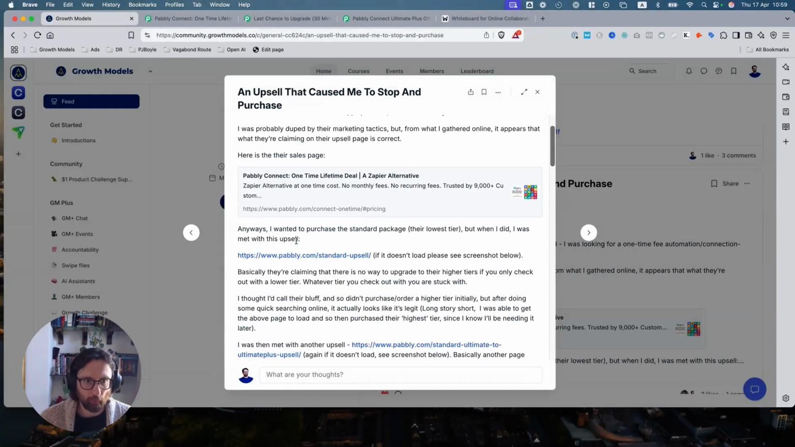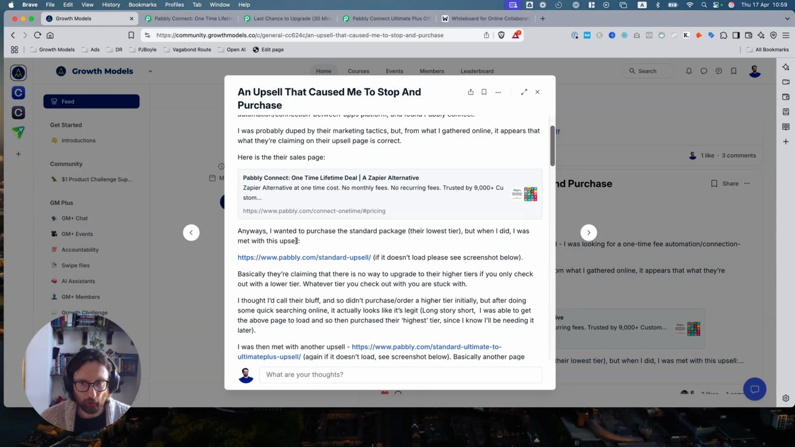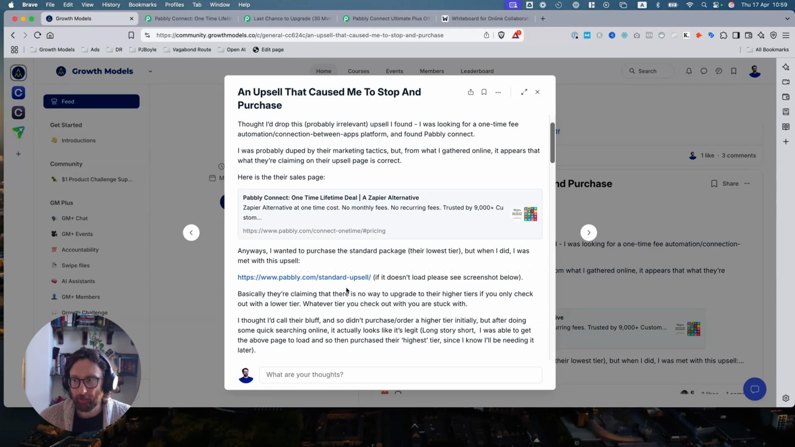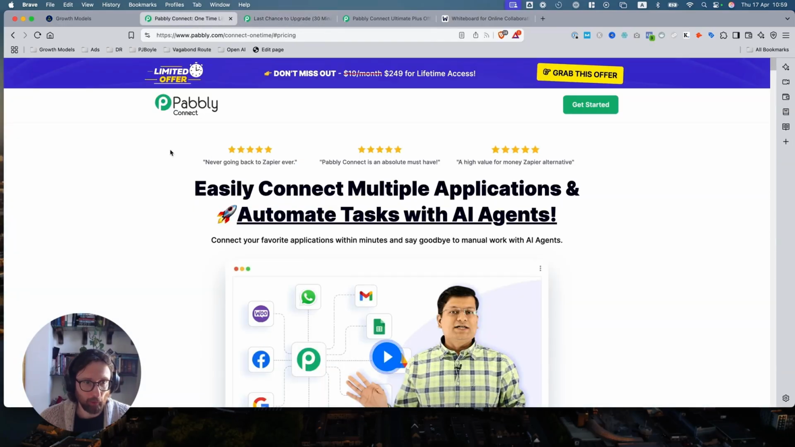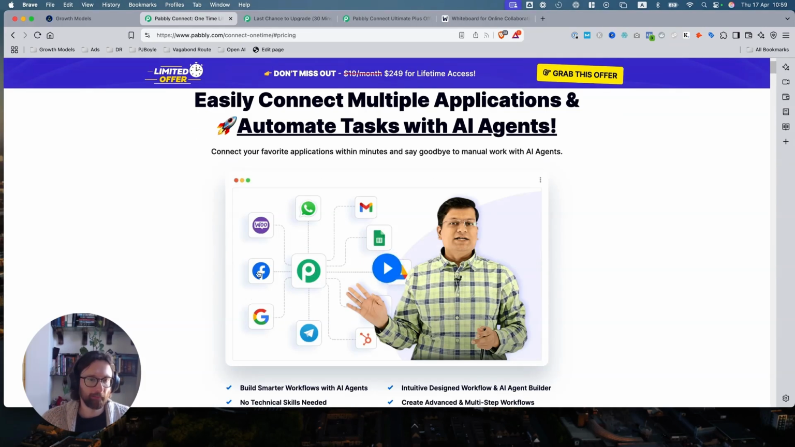So this comes from one of the members in Growth Models Plus. They mentioned this and they're like, hey, this is an interesting upsell that I found, and I wanted to go through this. So basically it's for Pabbly. If you've not heard of Pabbly, I wasn't familiar, but they're basically a Zapier alternative. They'll connect different tools together. If you're running something on Facebook ads and you want those ads to link to HubSpot and there's no native HubSpot integration, which I believe there is, this is the go-between that will link those two together.